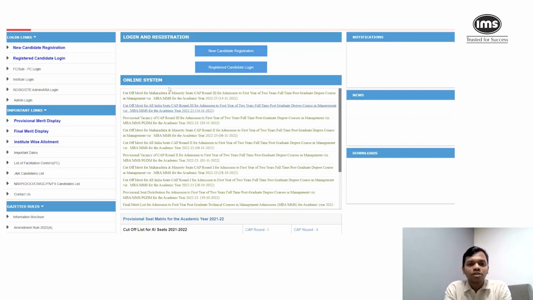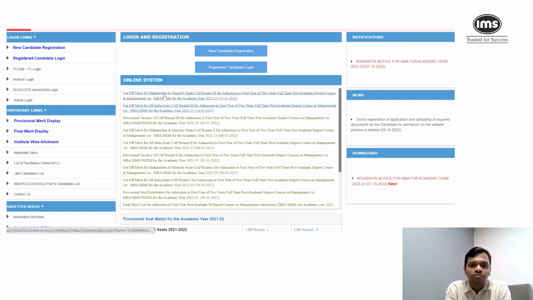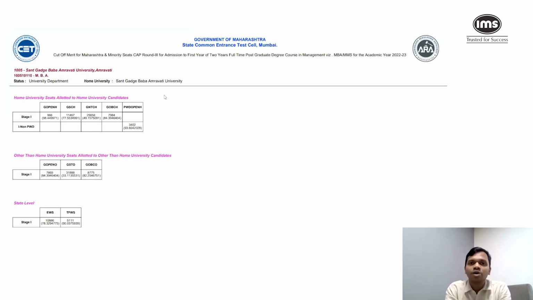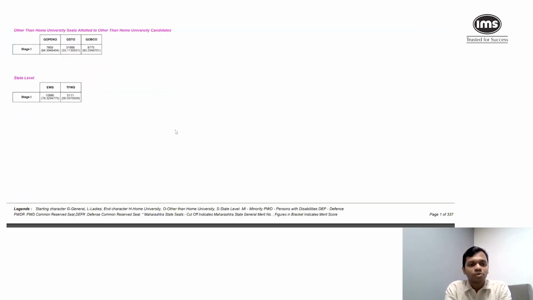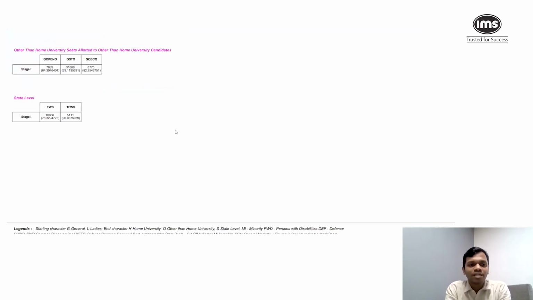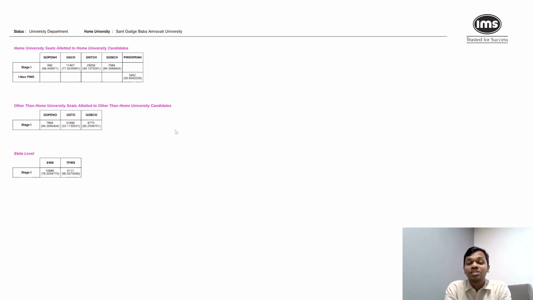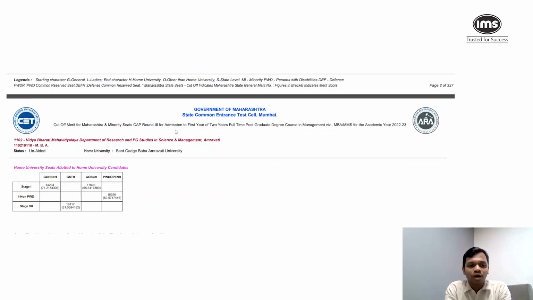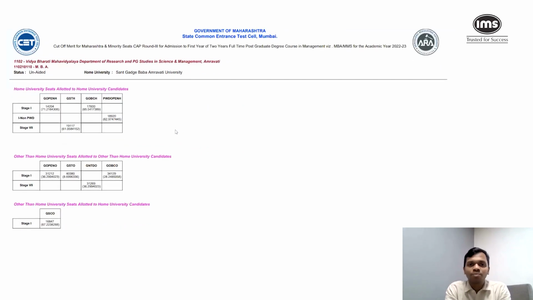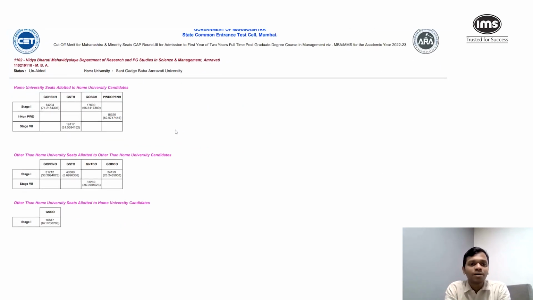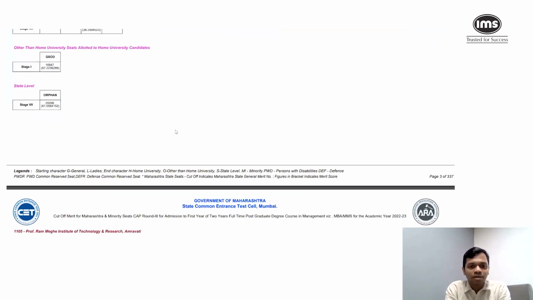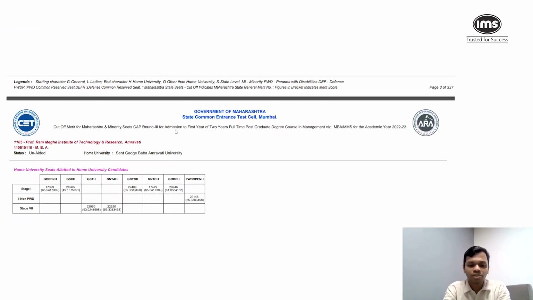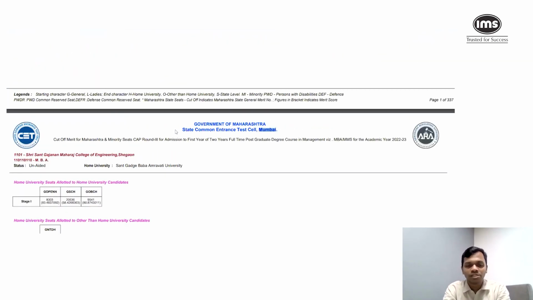Now, we have already seen the All India document, but let me also show you for the Maharashtra and minority seats, how does the data look like? So here the definitions are given, but then a lot of times for students, it is difficult to understand what is going on. So I'm going to use any one example from this entire document. It's going to be a very long document. So let me, for example, pick a particular college in Mumbai. So let me search for Mumbai-based institutes, and that is how you will also have to look at it.